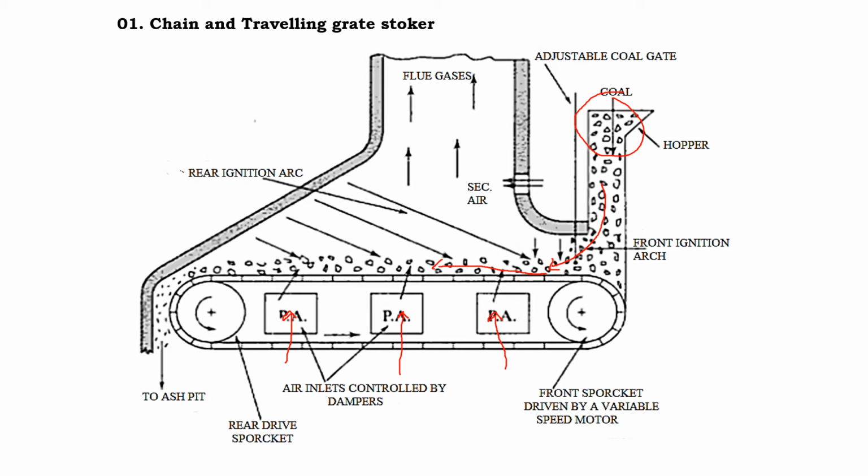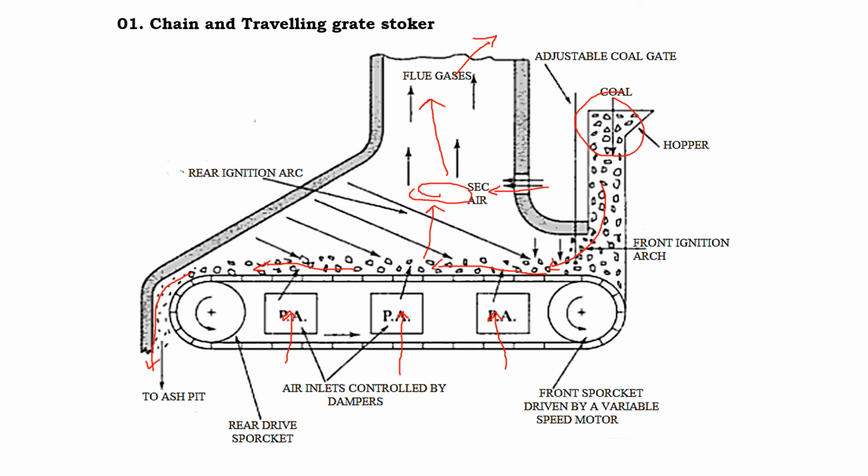The reaction takes place, and if there is any volatile matter or carbon monoxide in the hot gases that are formed, we are also supplying the secondary air. The complete combustion takes place and these flue gases are next supplied to the boiler. As the coal gets burnt, it gets converted into ash and here the ash collection takes place. So basically this is how the chain grate stoker works.